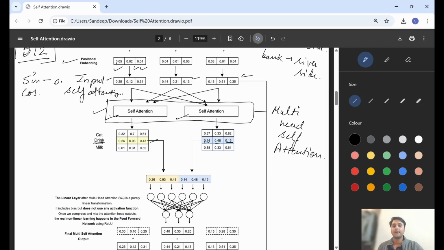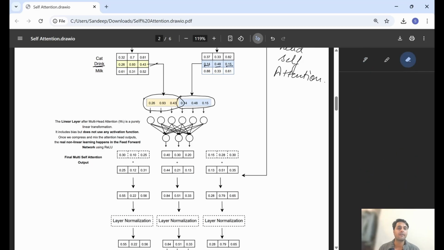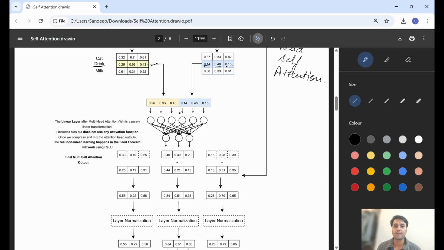So in the transformer architecture, we can concatenate the two vectors horizontally, like this, and then we apply a linear layer to compress the vector back to size 3.